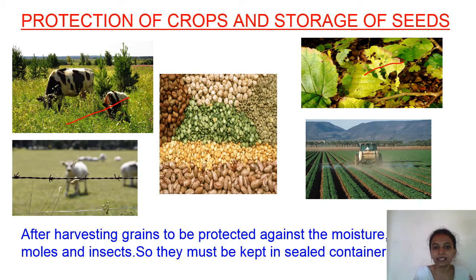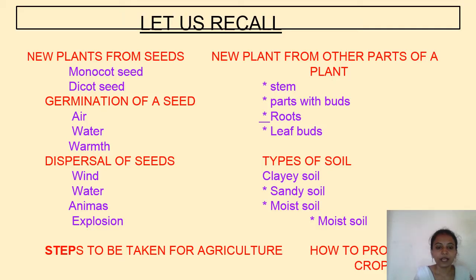And you can see the seeds and grains of various plants in this picture. Next, after harvesting, the grains have to be protected against moisture, rats, moles and insects, so they must be kept in a sealed container. Next one. Now let us recall the lesson fully.